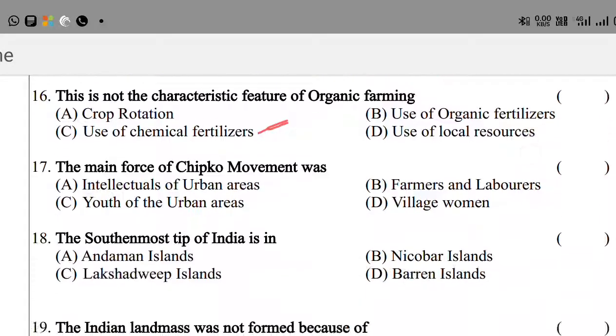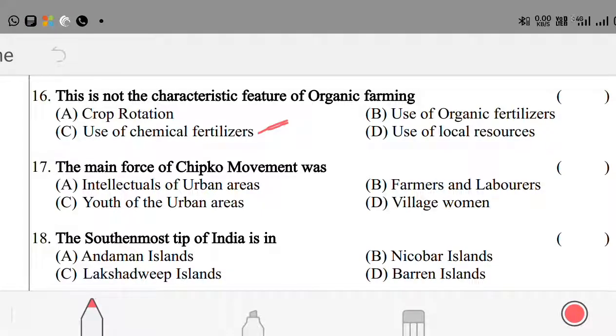Okay, the next question is, the main force of the Chipko movement was: Option A, intellectuals of urban areas. Option B, farmers and laborers. Option C, youth of the urban areas. Option D, village women. Village women actively participated in the Chipko movement. That is option D is the right answer.